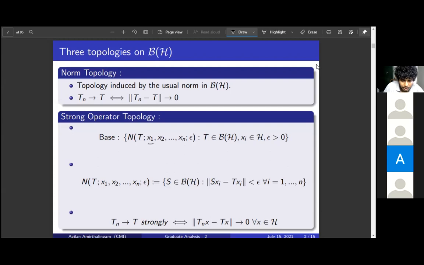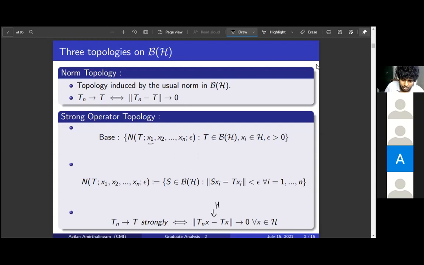A sequence or net Tn converges to T strongly if and only if it converges pointwise in norm. This convergence is in H. One way to get an intuition for this: the norm topology in H is called the strong topology of H. There are two topologies in H, the strong topology and the weak topology. By strong topology, I mean just the norm. So here, a sequence of operators converges to T strongly if and only if pointwise it converges strongly in H, in the sense of norm in H.